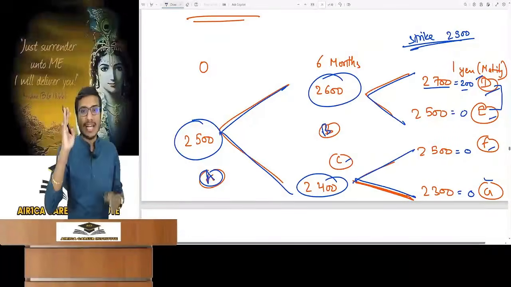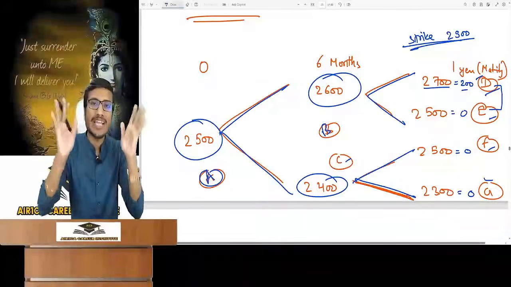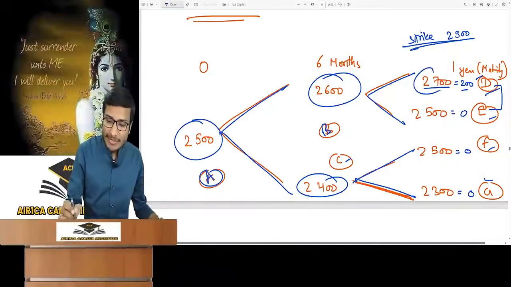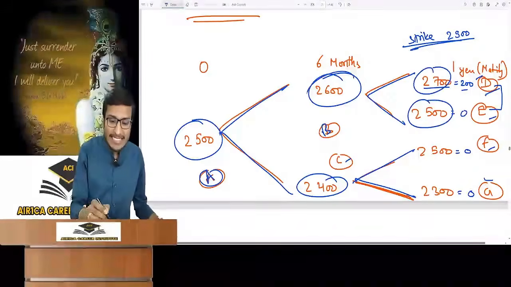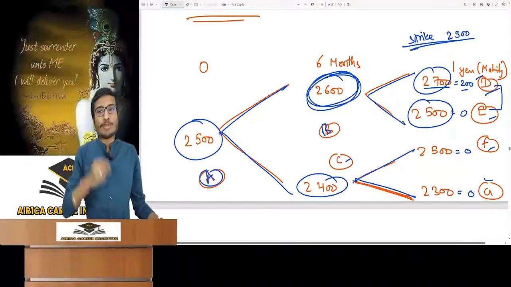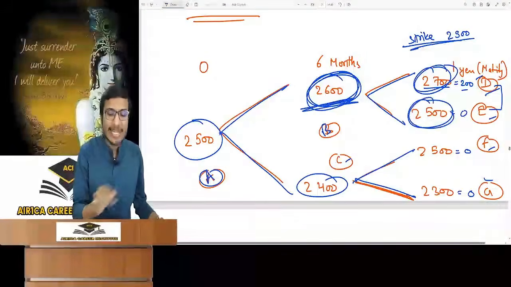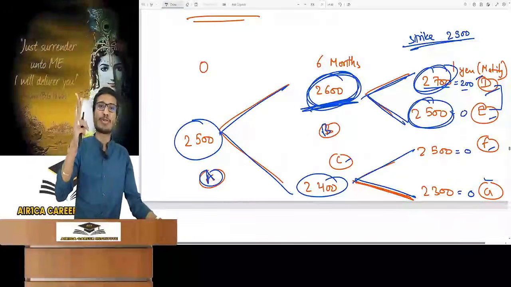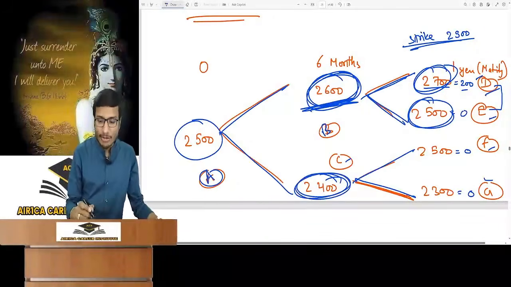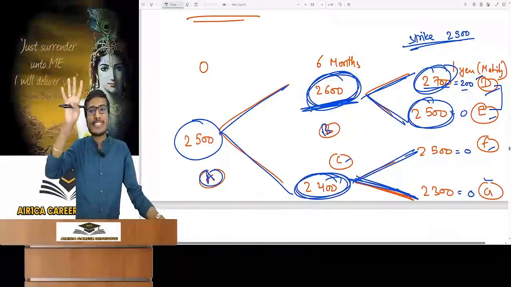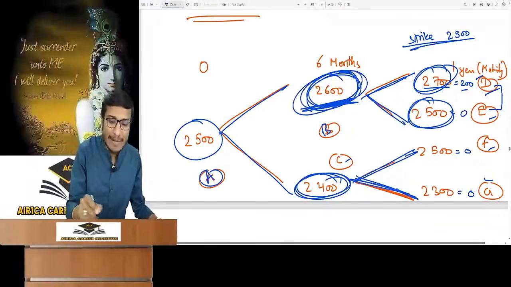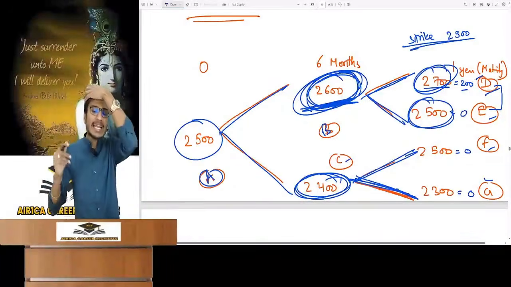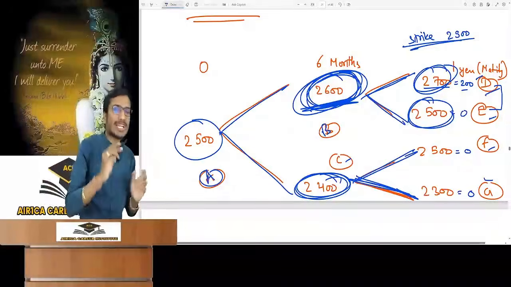All 4 prices that you can see here, it is impossible for these 4 prices to be together. All 4 prices can never be at the same time. Why? Because prices 2700 and 2500 come when at the end of 6 months the price is 2600. These 2 prices are dependent on 2600. If in 6 months it becomes 2400, then the other 2 prices are possible. It means all 4 prices can never be together on maturity. It will depend on which price is there at the 6-month mark. Did you understand? That's why you can't bring the expected value directly from maturity to time 0.